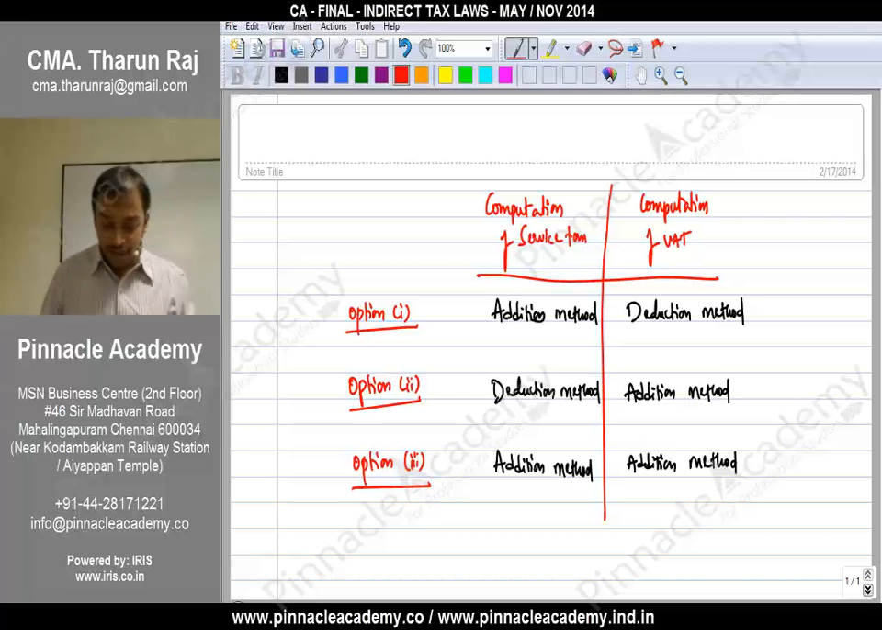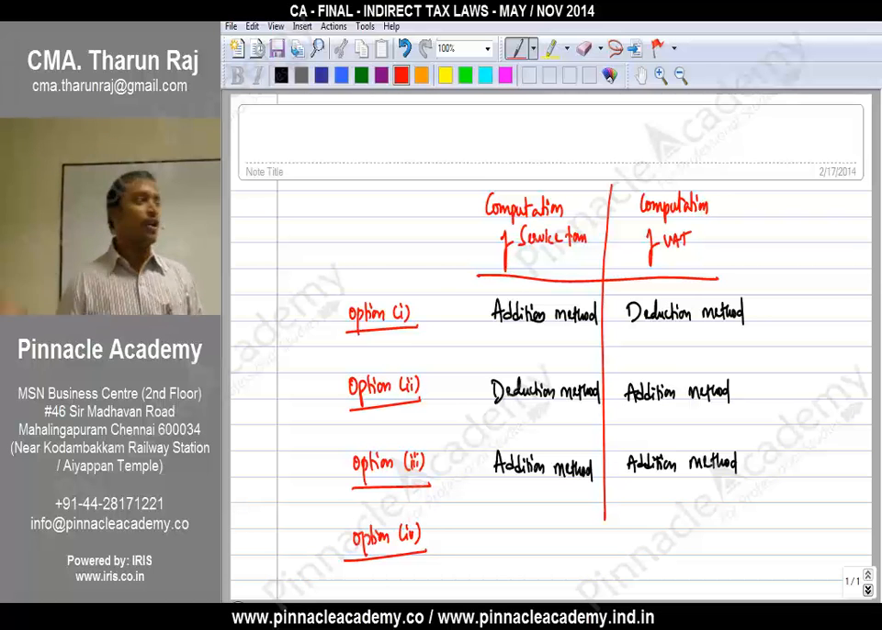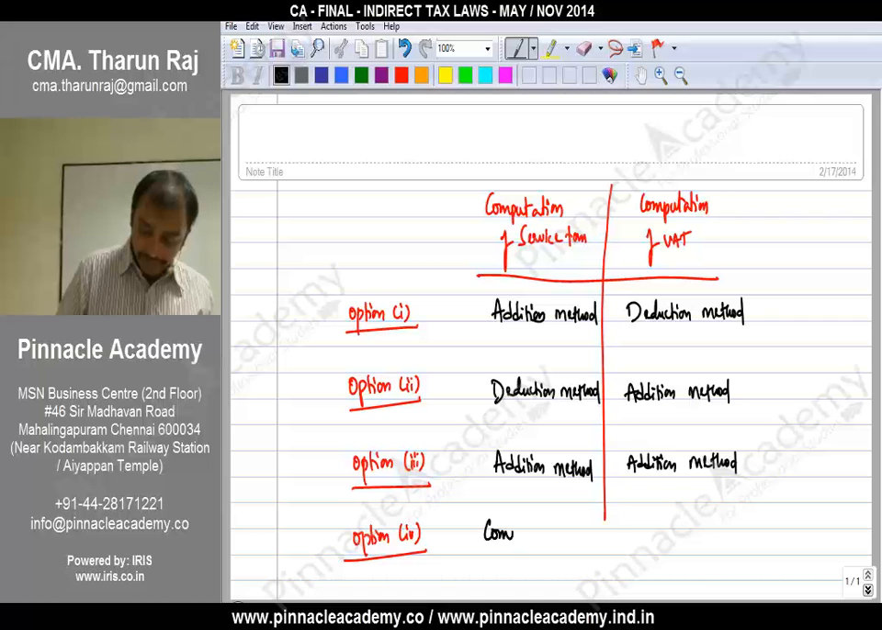Okay, so once you are following composition scheme for computation of service tax, for computation of VAT also you have to follow composition scheme. Here also composition scheme. So this composition scheme means that is ad hoc scheme.